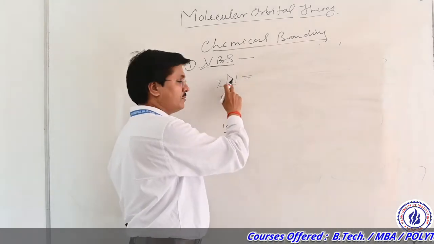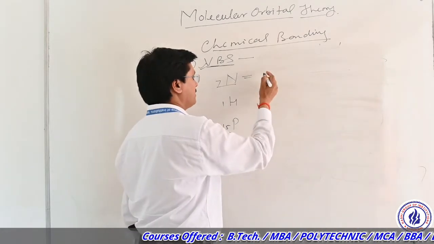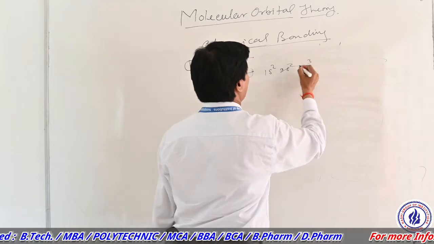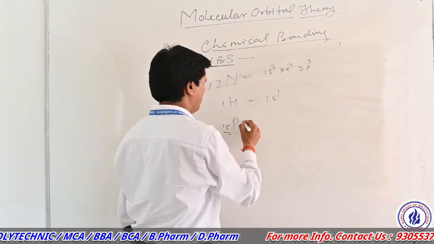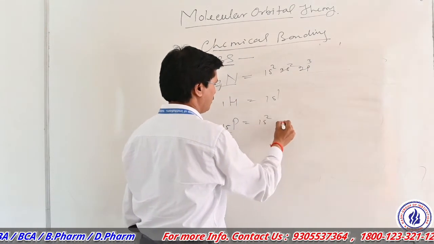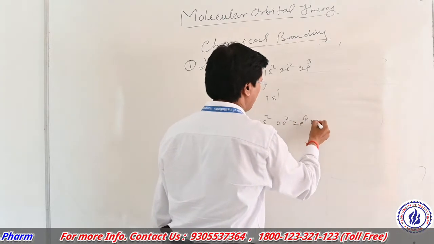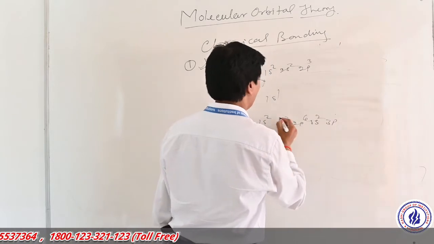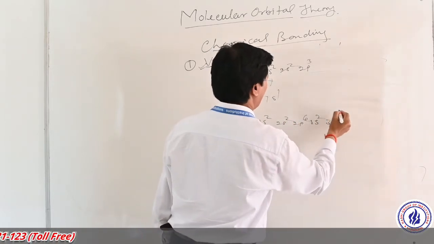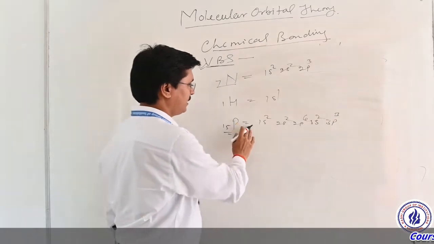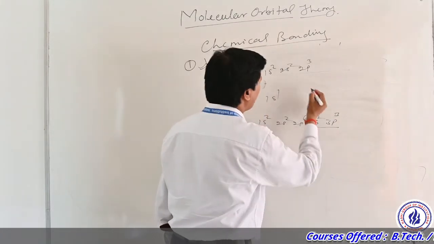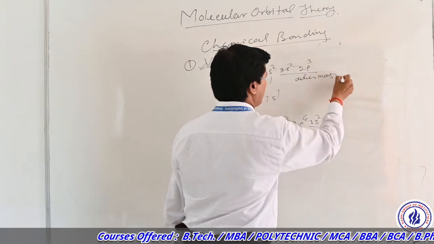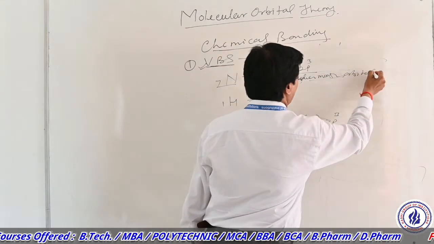These atoms have atomic configurations like 1s2, 2s2, 2p3, this one having 1s1, and this one having 1s2, 2s2, 2p6, 3s2, 3p3, like this. This means that there are these outermost orbitals.